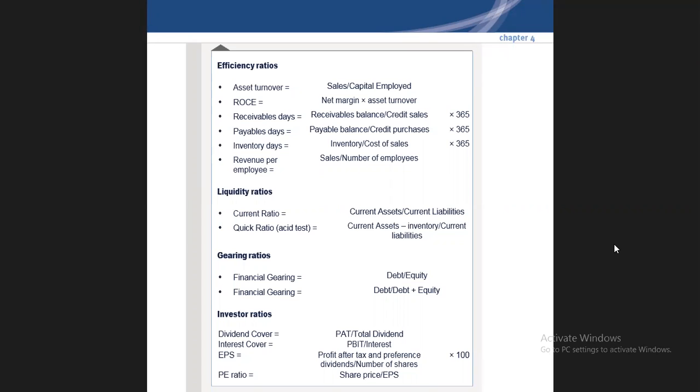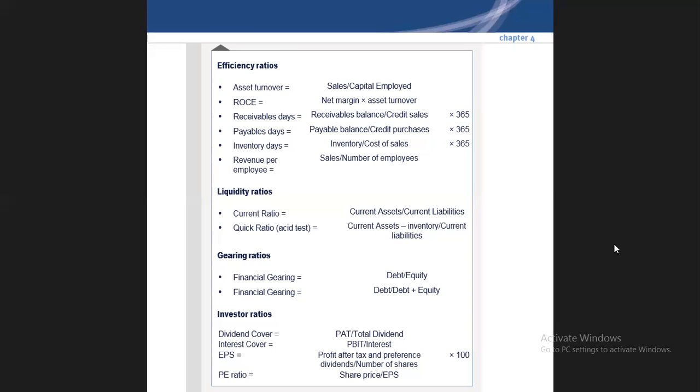Now receivable days. Receivable days are basically those which we are getting from the debtors. This is inflow to the company, and payables are basically outflow for the company because you have to pay the creditors. So receivable days should be shorter and payable days should be longer, because if the payable days are lesser and the receivable days are longer, there will be a crunch of cash in the company, and cash is the blood for the business. So the cash liquidity problem arises in the company if you are not managing these days properly.